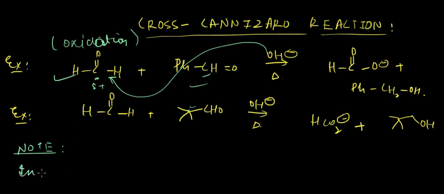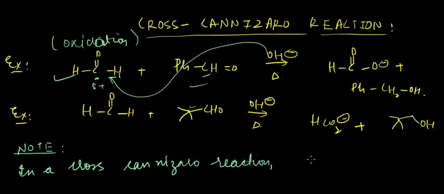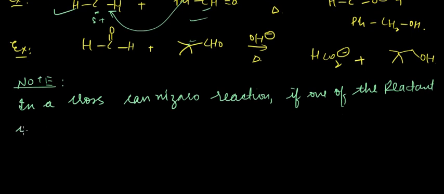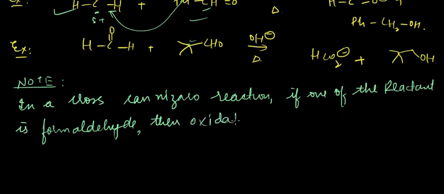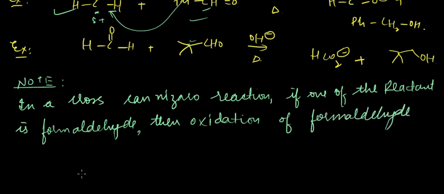So just remember this, that in a cross Cannizzaro reaction, if one of the reactants is formaldehyde, then oxidation of formaldehyde will take place, and reduction of the other aldehyde will take place.